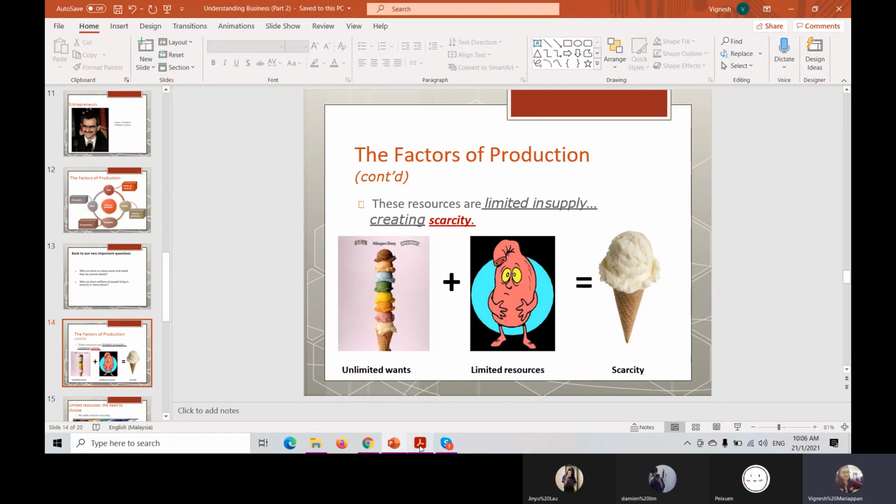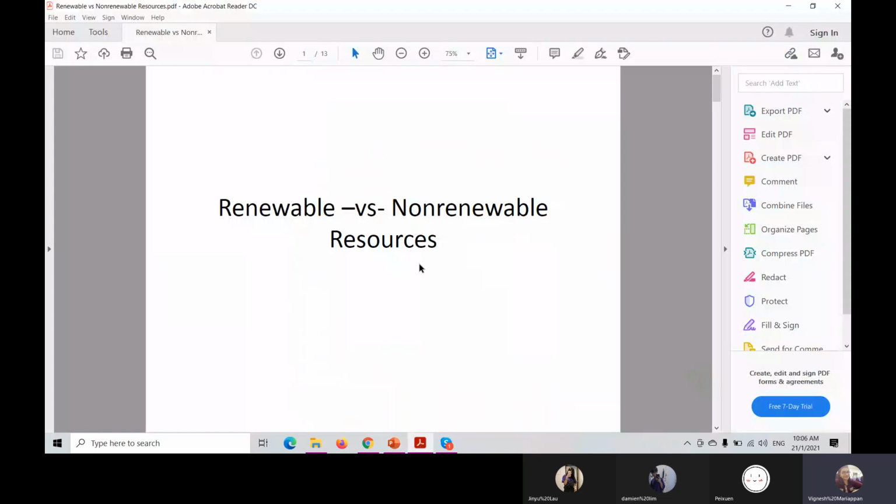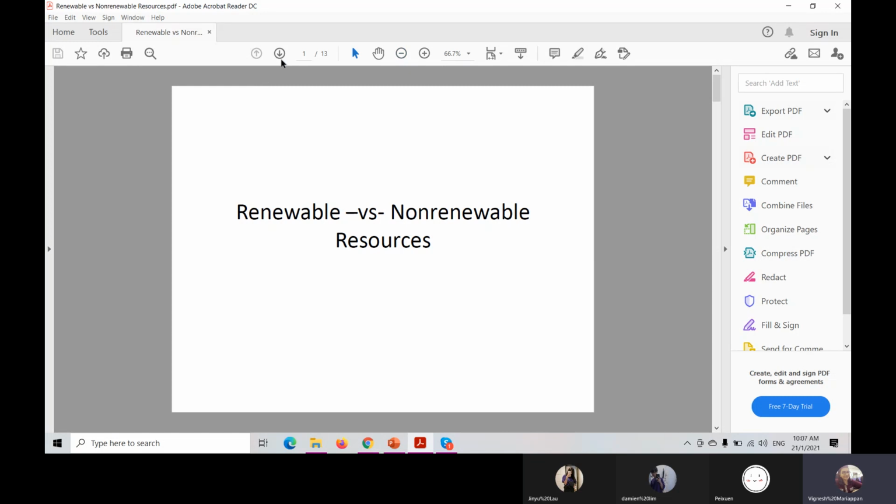Okay, I'm showing here one of the files for resources. There are only two types of resources. One is renewable resources, one more is non-renewable resources.